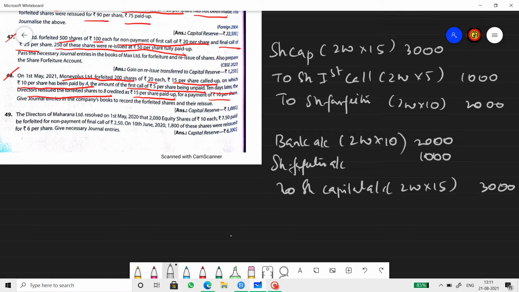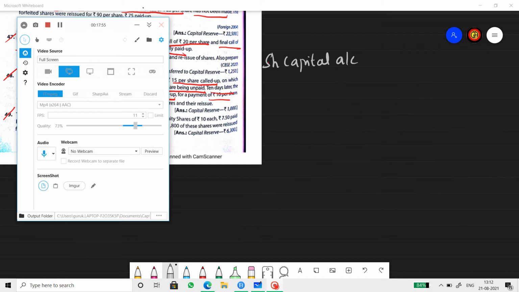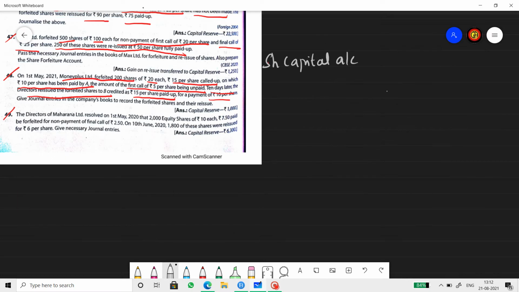Now for 49, the last question. The 49th one, Directors of Maharana Limited resolved on 1st May 2020, 2000 equity shares of rupees 10 each on 7 rupee 50 paise being forfeited for the non-payment of final call of 2 rupee 50 paise. On 1st June, 1800 of these shares were reissued at 6 per share. So the number of shares forfeited is 2000, number of shares reissued is 1800.